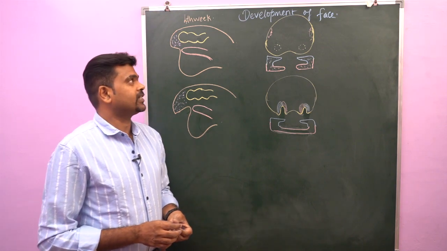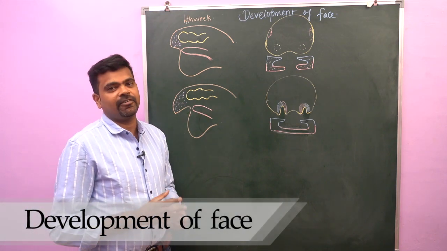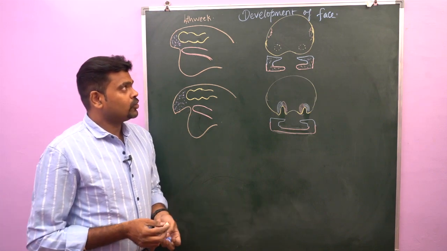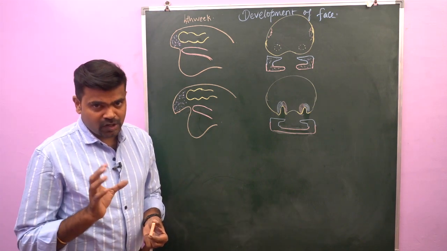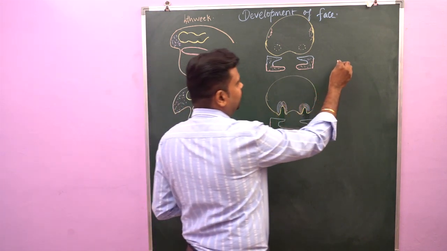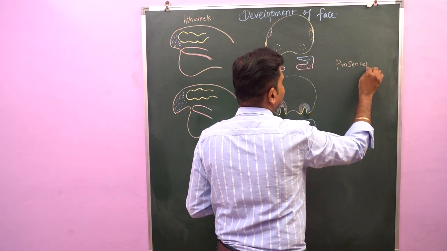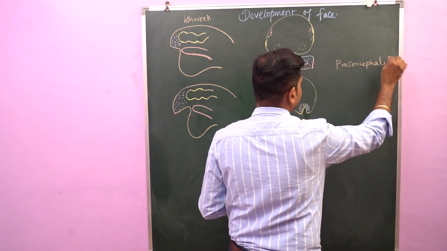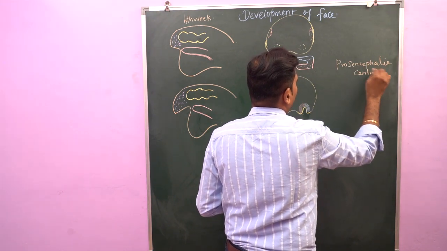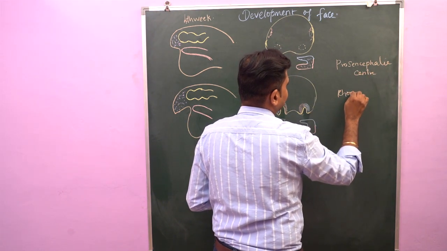Today I am going to discuss an interesting topic, that is development of face. So the development of face depends upon the inductive influence of two centers. Number one, prosencephalic organic center and number two, rhombencephalic organic center.